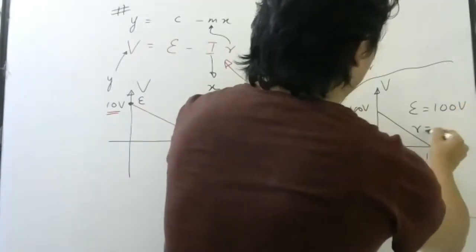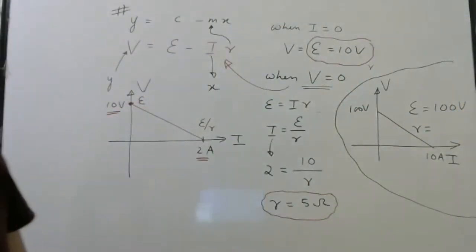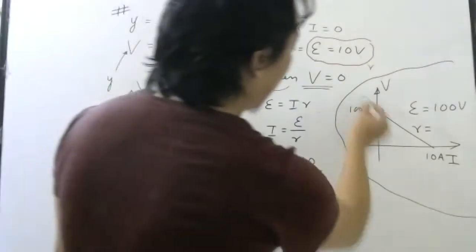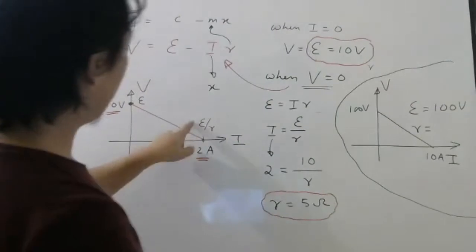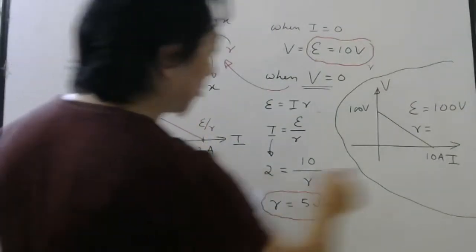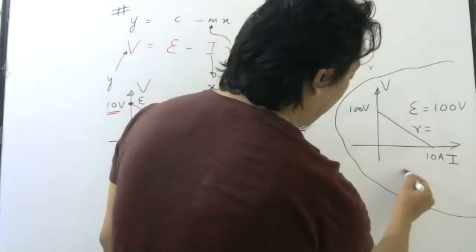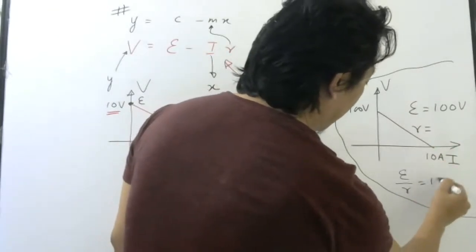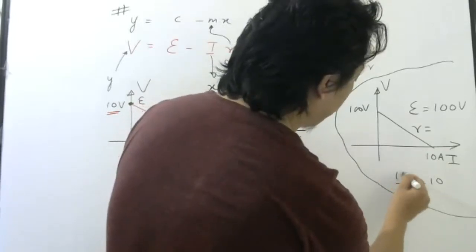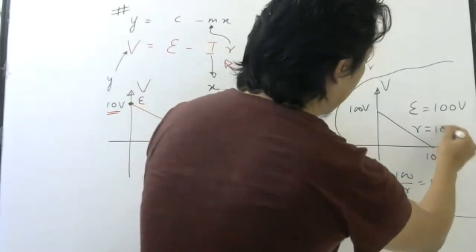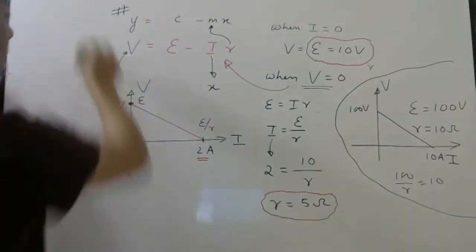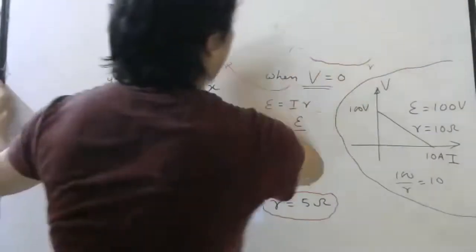What is the internal resistance? 100 volt divided by this. So E by R. Here E by R will be 10 ampere. This is your E by R. E is 100. So the internal resistance will be simply 10. So please remember this for NEET level. Okay.